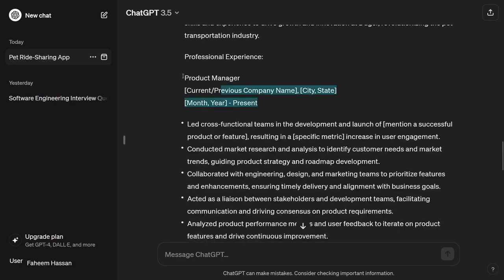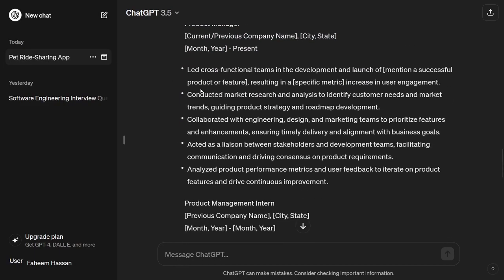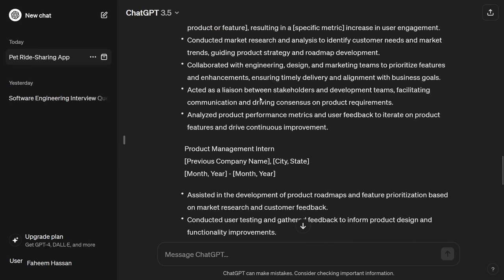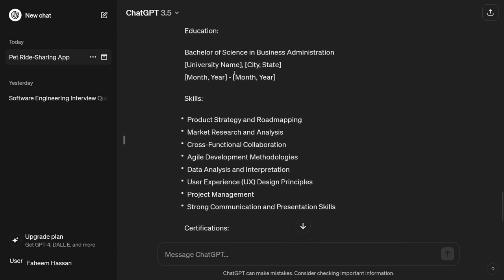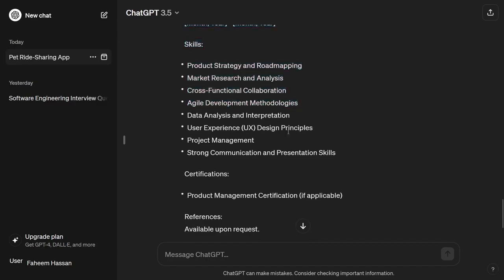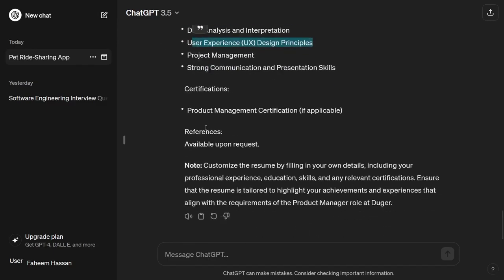And professional experience, here you can see that it has generated a professional experience for me: led cross-functional teams in the development and launch of, and here it is telling me that I can mention a successful product or feature that I have already built. In my experience, acted as liaison between stakeholders and development teams, facilitating communication and driving consensus on product requirements. So friends, you can see that there is education, obviously, and skills, agile development methodologies, user experience design. So friends, you can see that all this stuff is provided to me.